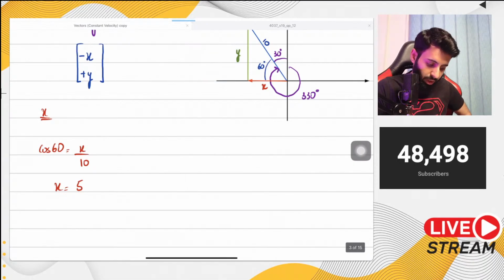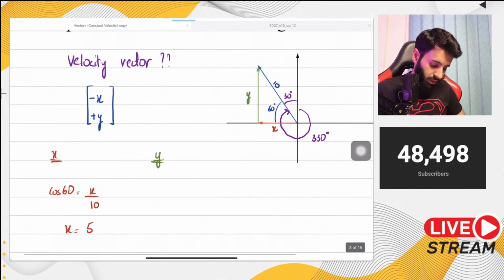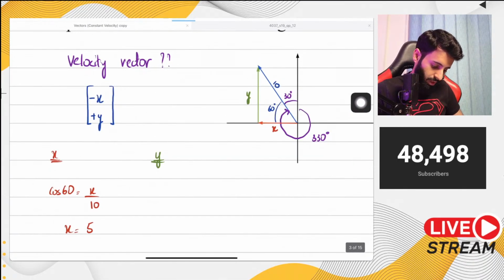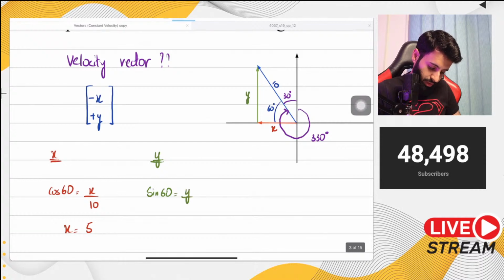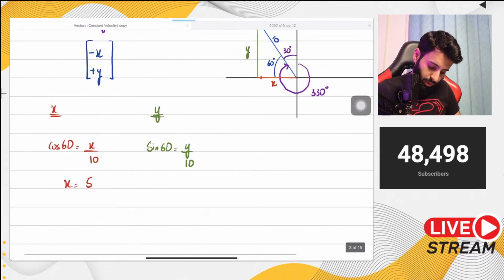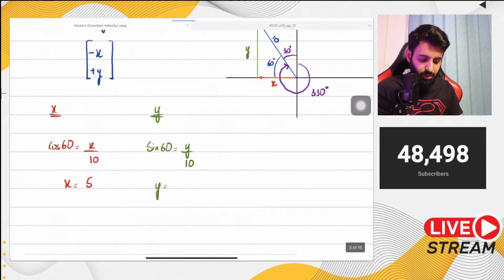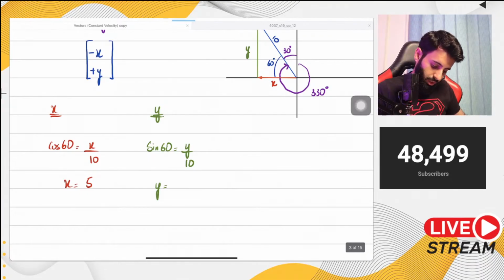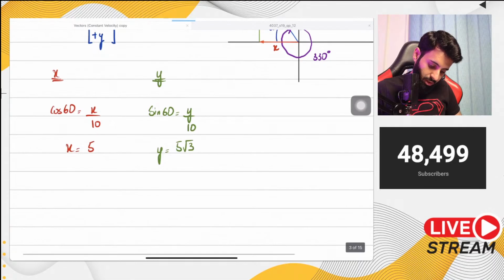Now let's talk about y. So y, as you can see, is the opposite side, and we have the hypotenuse, so we're going to use sine. So sine 60 equals opposite, which is y, over hypotenuse, which is 10. So what is y equal to? y is equal to sine 60 multiplied by 10. Make sure that your calculator is in degree mode for this and not in radian mode. So you get 5 root 3. So that means now the velocity vector is complete. The velocity vector is minus 5 and positive 5 root 3.